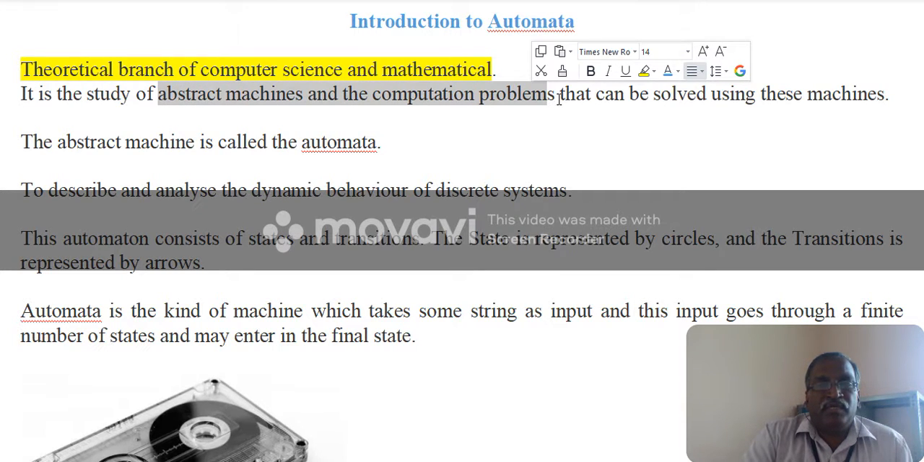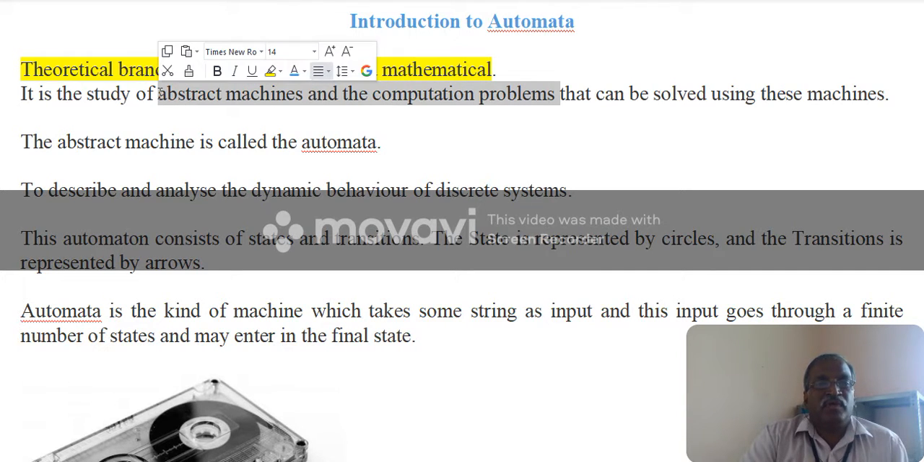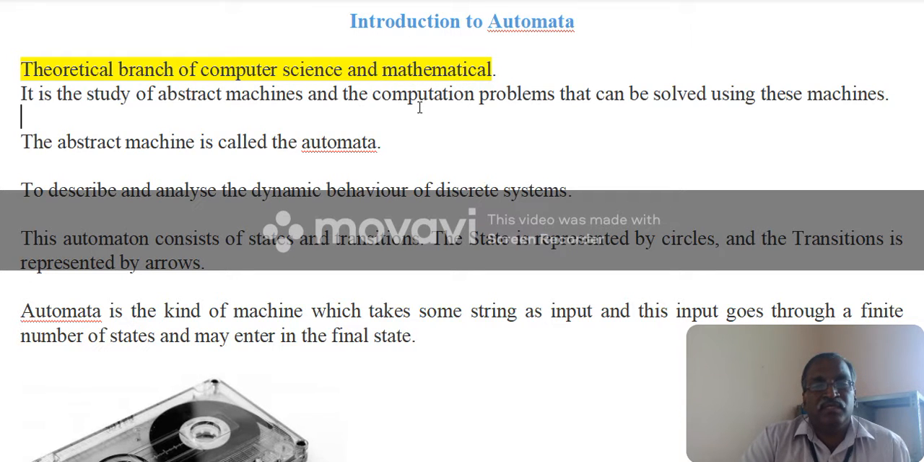We already know combinational logic circuits. They also work by means of zeros and ones. Combinational circuits contain logic gates. A gate takes the value from the previous gate and does the operations. The input is zeros and ones. Such an action is going to happen in automata. So automata is a study of abstract machines and the computational problems that can be solved using these machines.